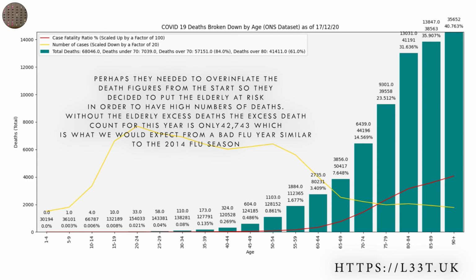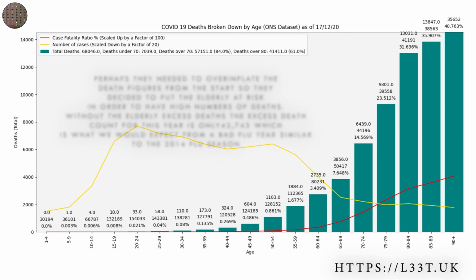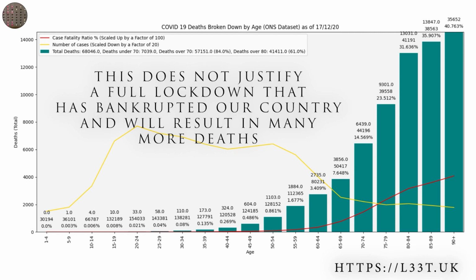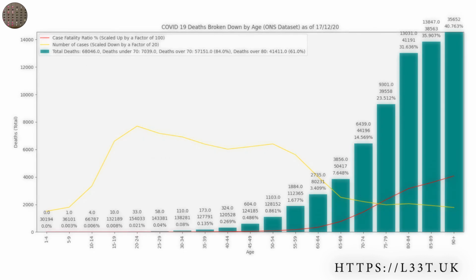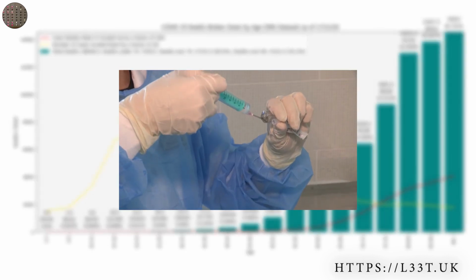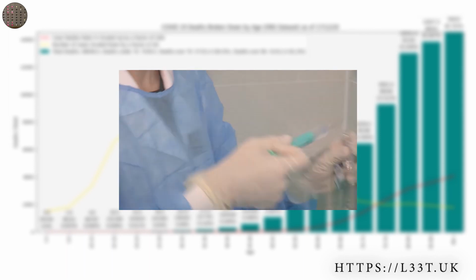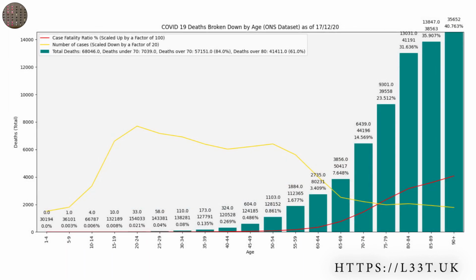In fact, instead of scaring people, why doesn't the government offer to give free lateral flow tests to people during the festive period so they can test themselves before visiting family and friends? This would decrease the spread of the disease over the festive period and perhaps avoid a lockdown in January, but instead the government is intent on scaring people into submission to accept an experimental and dangerous vaccine in the new year for a disease that only affects the elderly. I know that humans are a little stupid, but if you can't see through this farce then I really cannot help you.